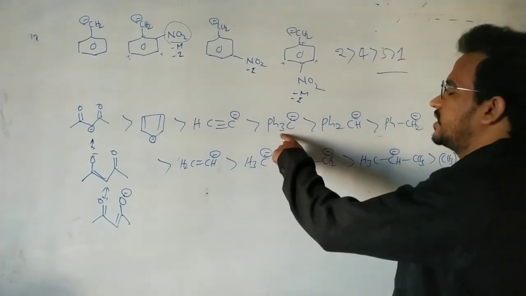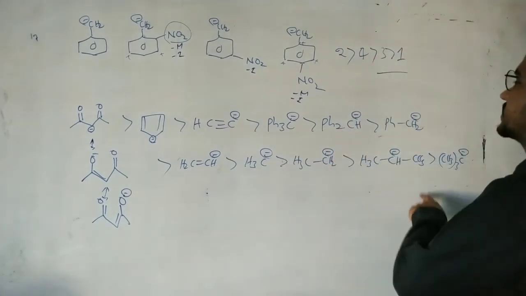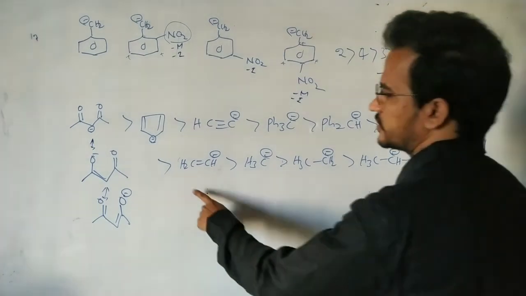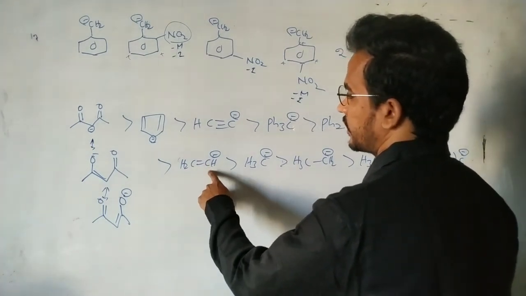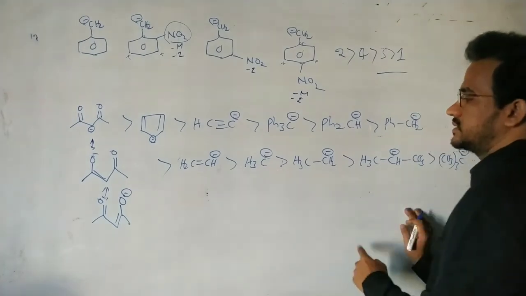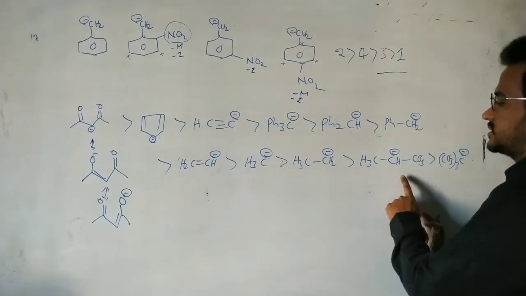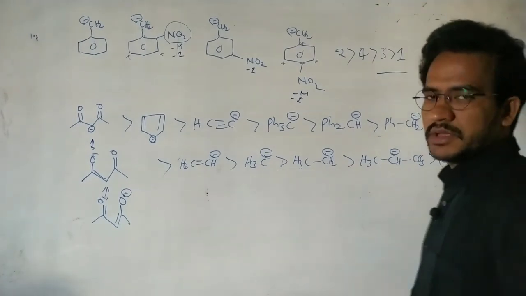Next here, resonance with 3 phenyl rings. Here resonance with 2 phenyl rings. Resonance with 1 phenyl ring. Here no resonance, but sp2 carbanion. Okay, sp2 carbon is more electronegative. Then CH3 minus, ethyl carbanion, secondary carbanion, tertiary carbanion, least stable.